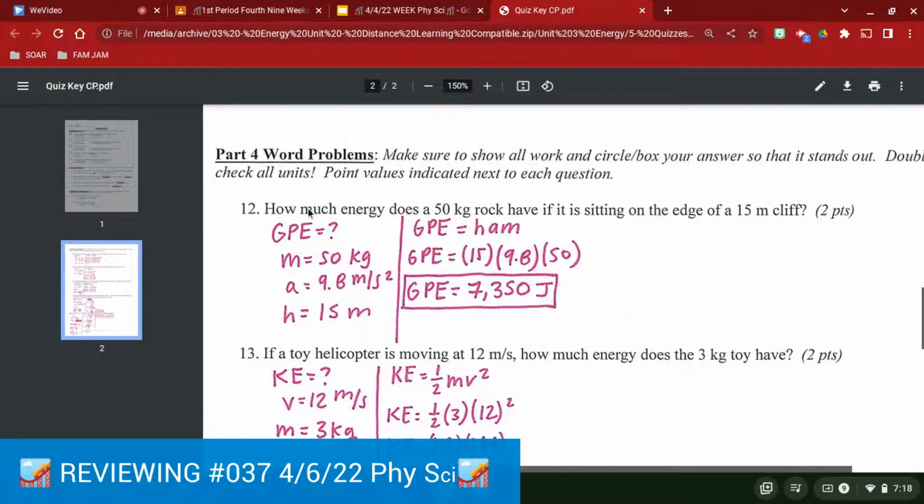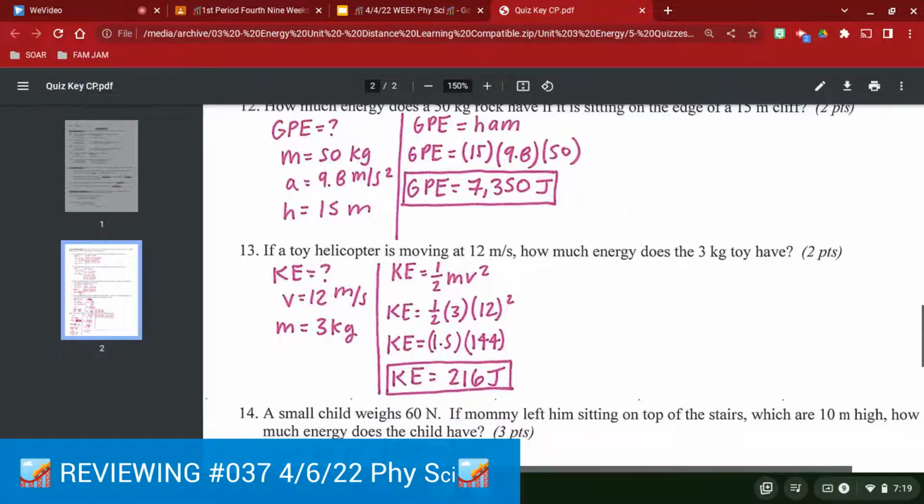Taking a look at number 12, it says we have a rock that is sitting on the edge of a cliff. That one is not moving at all, so we just plug everything into mgh. And keep in mind that we are still dealing with our standard acceleration, which is 9.8 meters per second squared. So we plug in our h, our g, and our m. As long as you type that into your calculator or ask Siri to help you along, you should have gotten 7,350. And you have to make sure that you put that it is joules so that we know that it's not cows and pigs and chickens.